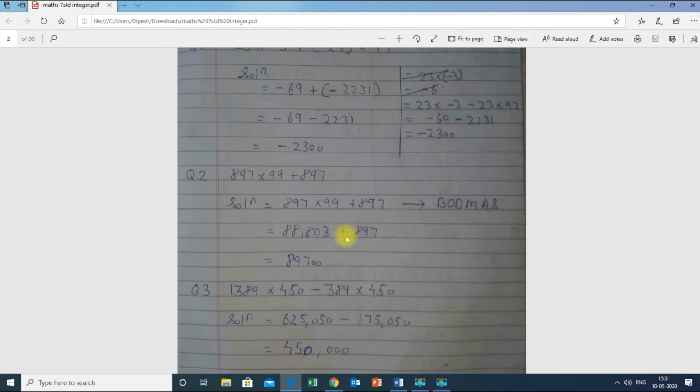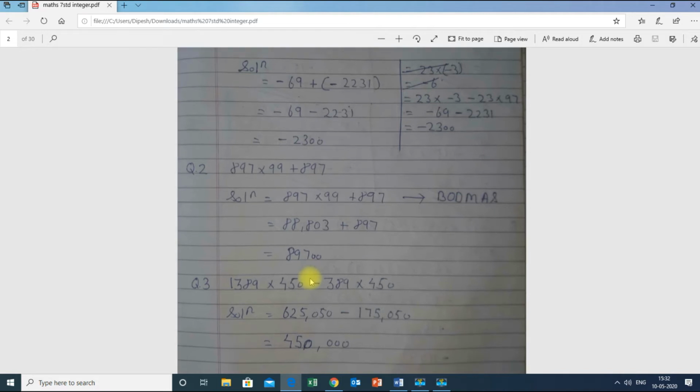And plus 897. When I add this, I get the answer as 89700. Whenever you are doing multiplication, addition, subtraction or division, always do it in a better way. Try to do it in a rough column on the right hand side of every sum. Whatever sum you do, always do it on the right hand side of the sum. Next, question number 3: 1389 into 450 minus 389 into 450.